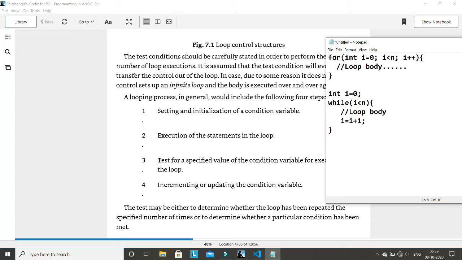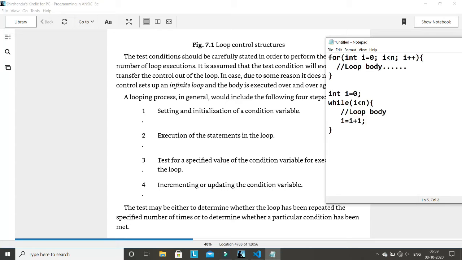Basically what I am doing, I am trying to write the same code here. So that's why I'm incrementing, I'm using i and all. There is a basic difference in for loop and while loop. Ultimately they are doing the same task, but in how the loops can be written, the for loop is the easiest one. You just need to write one line, and the compiler knows how to repeat it.